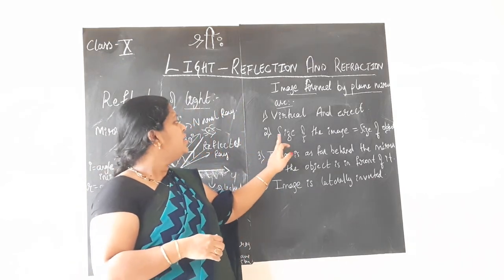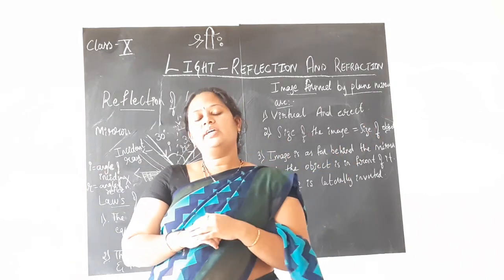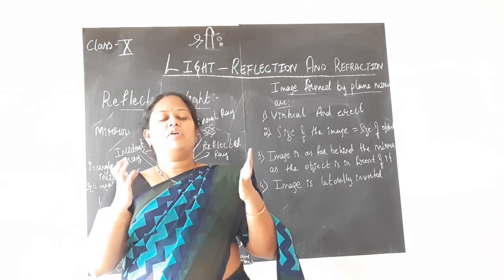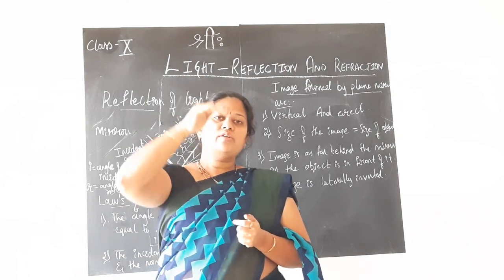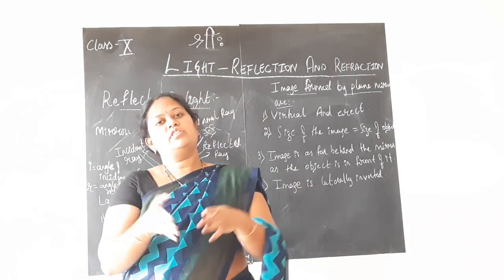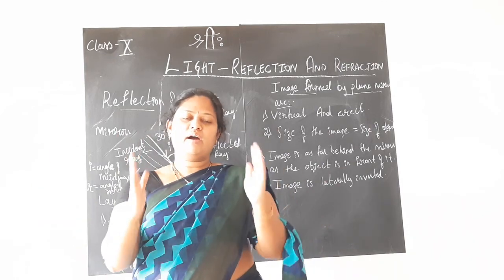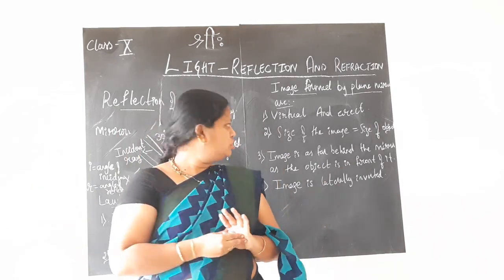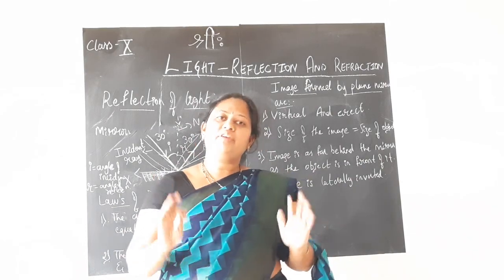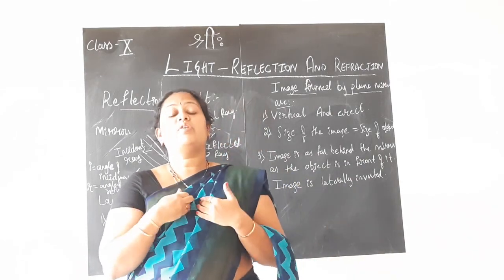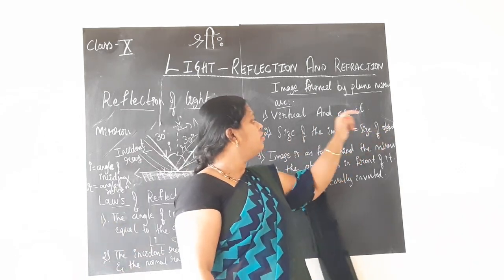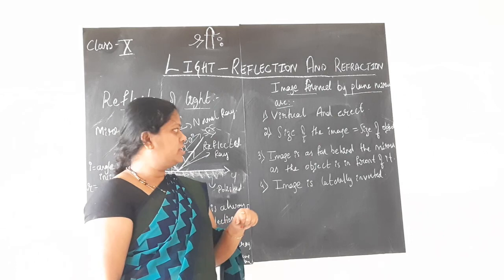Second point is, size of the image is equal to size of the object. So, of course, when you are standing in front of the mirror, whatever your size, if you are tall, you don't look short. If you are short, you won't look tall. Or if you are fat, you won't look thin. If you are thin, you won't look fat. As you are, you will be seen in the mirror. So, size of the image will always be equal to the size of the object. Who is the object? You are the object. What is the image? The image is formed in the mirror. Size of the image is always equal to size of the object.